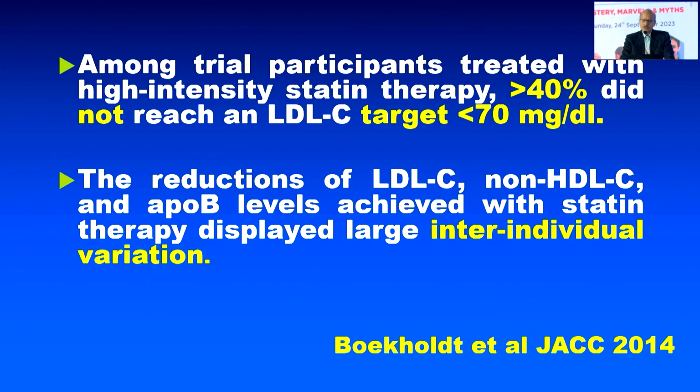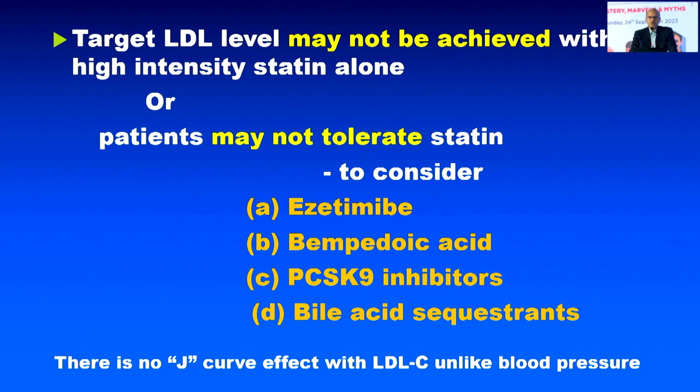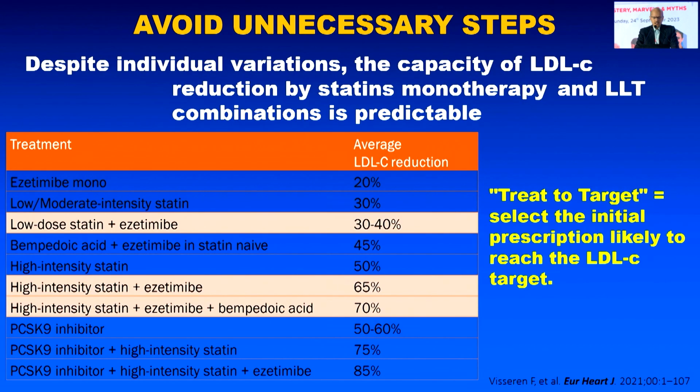It has been shown in JACC 2014, more than 40% of individuals who were on high-intensity statins couldn't achieve the target of less than 70 itself. So where is the question of less than 30? So we need to go for more drugs. So patients who are on high-intensity statins, where you are not able to achieve the LDL-c target, the statin becomes insufficient. So in that group, we have to select the other drugs like ezetimibe, bempedoic acid, PCSK9 inhibitors or bile acid sequestrant, and try to achieve the LDL-c target.